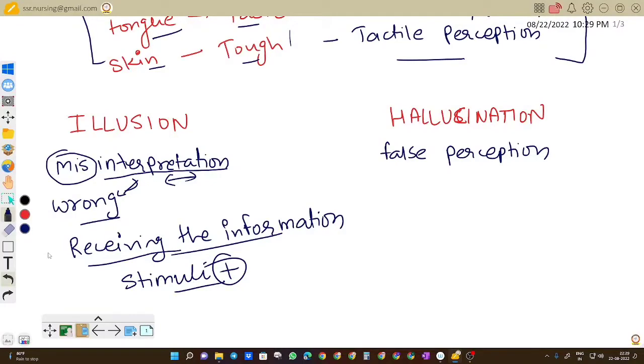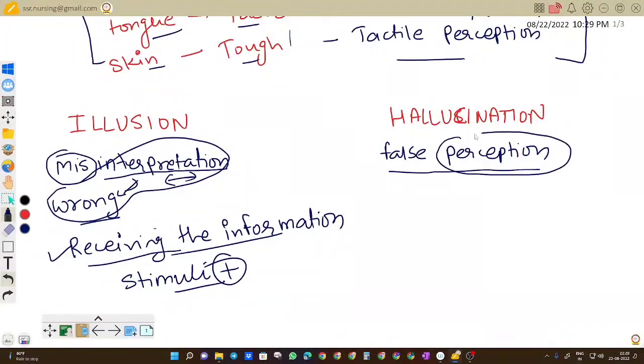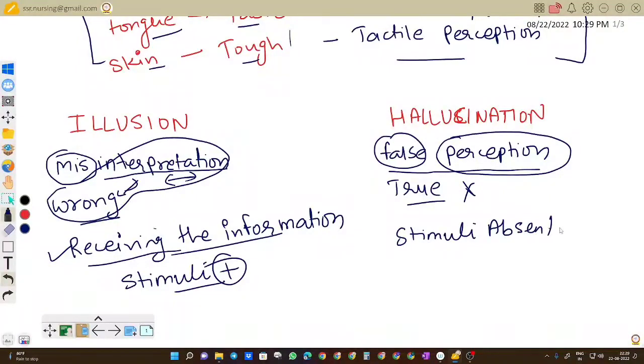Only when the stimuli is present are we receiving the information, and if we are receiving the information, afterwards we may wrongly interpret it. If we talk about hallucination, we have written here false perception. It means the person is having a perception, but it is false, which is not true. There is nothing in front of the person, the stimuli is absent, but still the person is having perception.